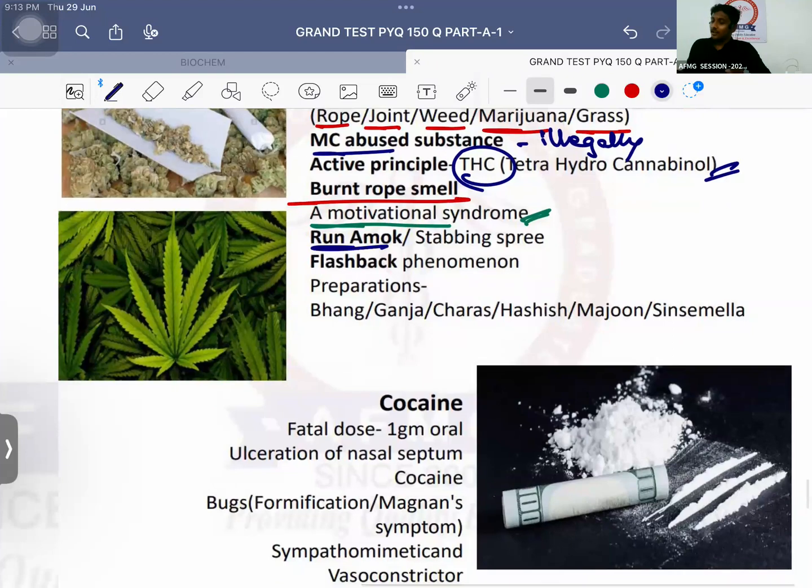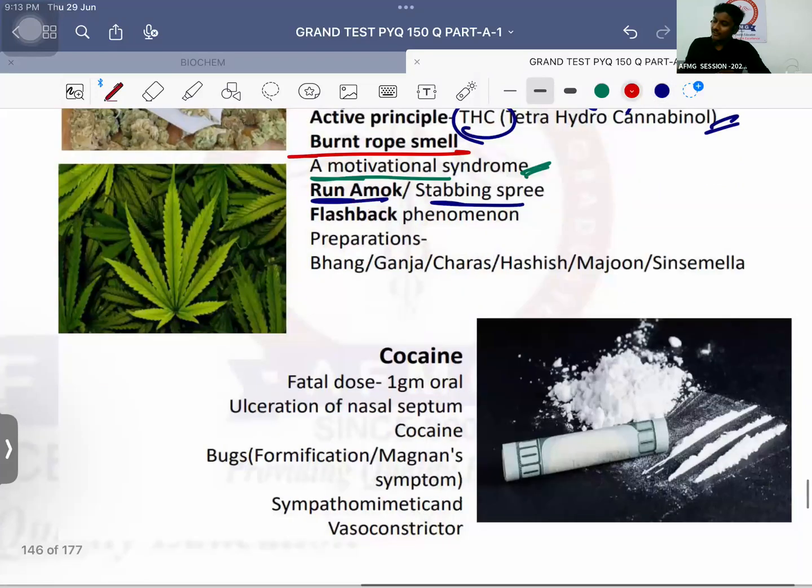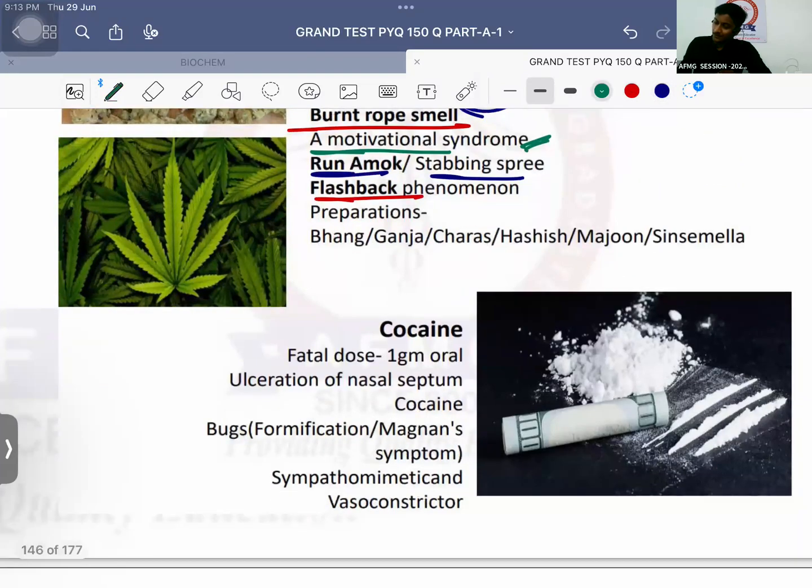Next is run amok. Run amok is stabbing spree. That is irresistible desire to kill somebody. तो अगर साथ वाला भुगता है बच के रहो भाई. कभी भी रात में हल्ला हो सकता है. ठीक है? Then the patient will also get flashback phenomena usually.